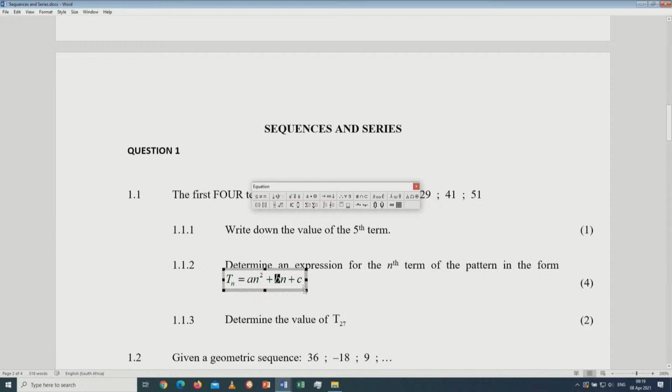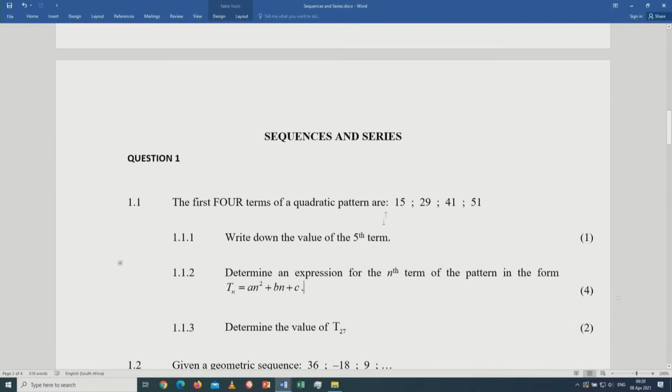Check, how do we determine c? The constant term c. More often, the formula that we use to determine the value of c is a plus b plus c is equal to the first term of the quadratic pattern. In this case, the first term of the quadratic pattern is 15. So you say a plus b plus c is equal to 15. Then you already have the value of a and the value of b, so it becomes easy for you to work out the value of c.